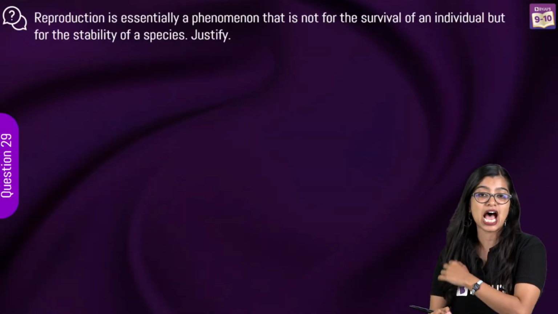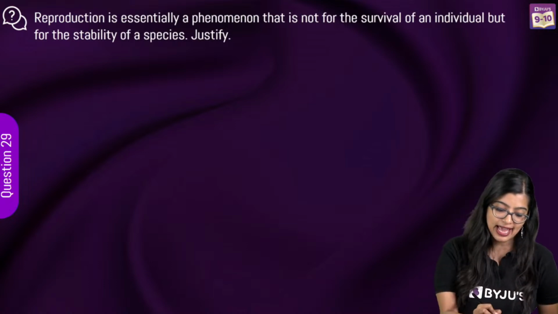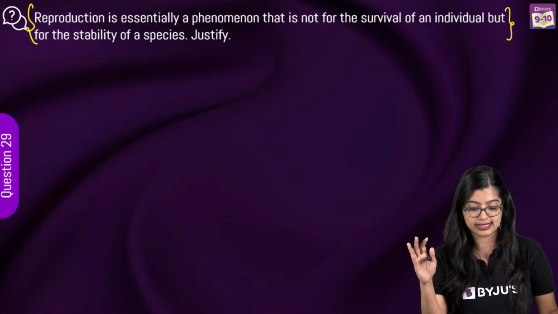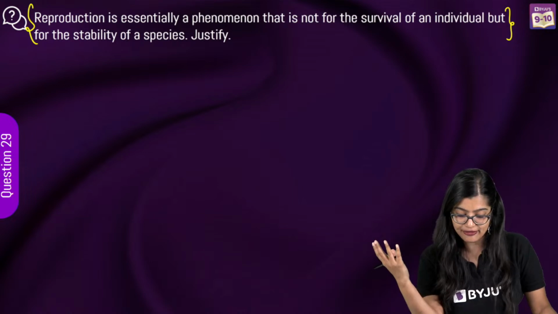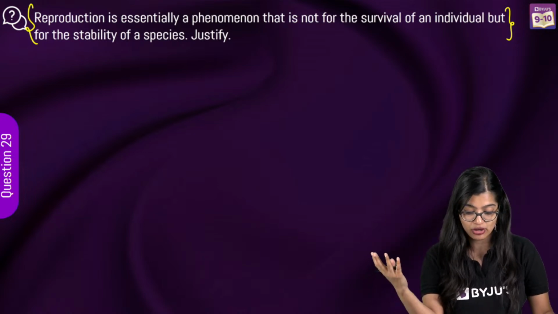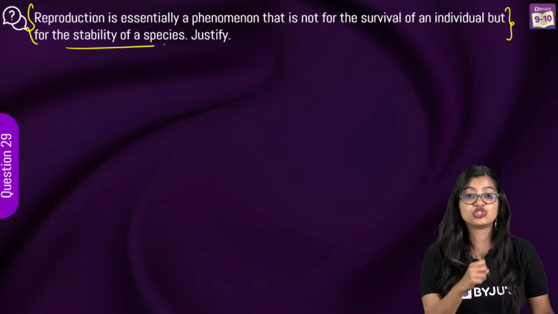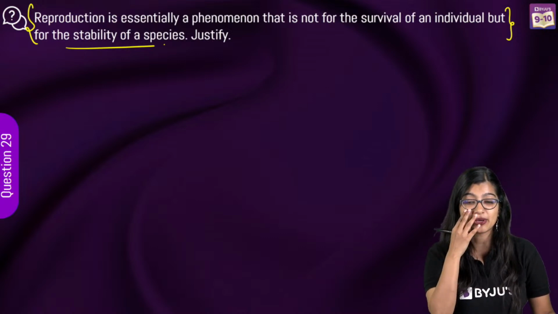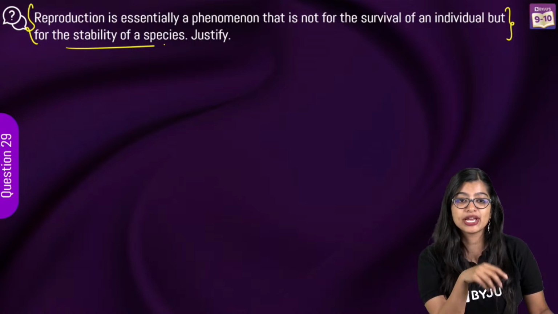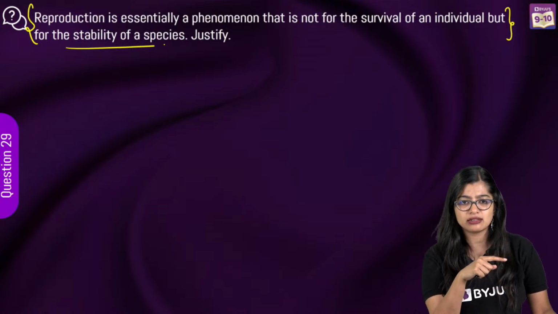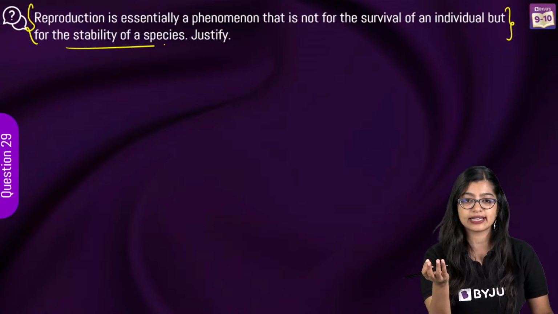Now moving on to the last 2 questions, and like I told you, we have already discussed this. Reproduction is essentially a phenomenon that is not for survival of an individual, but for the stability of a species. Justify. I think I just explained the previous one, but nonetheless, I will explain it once again.